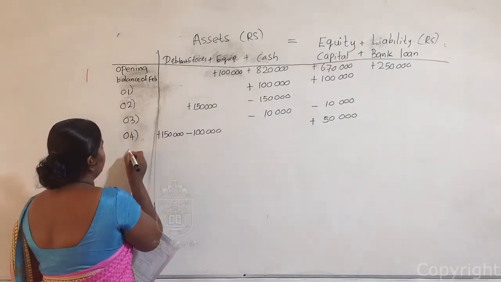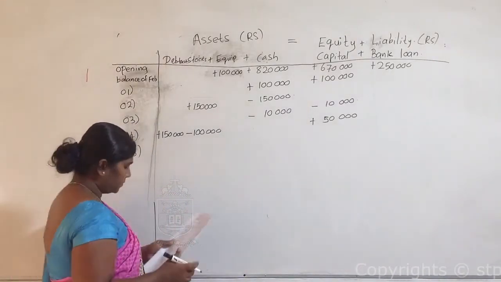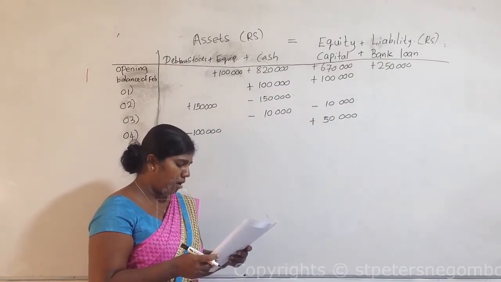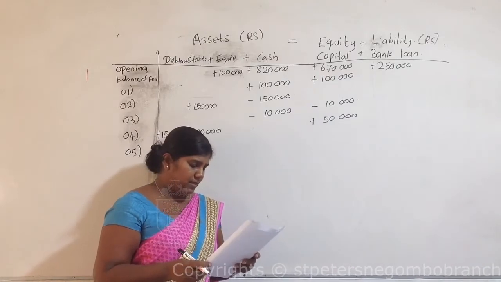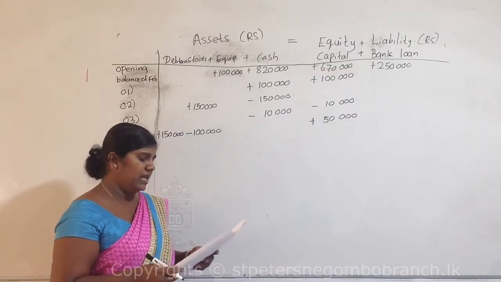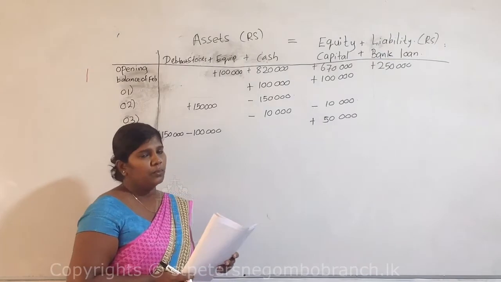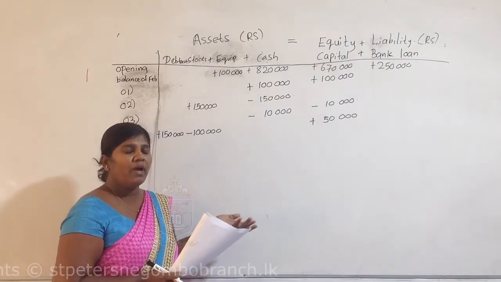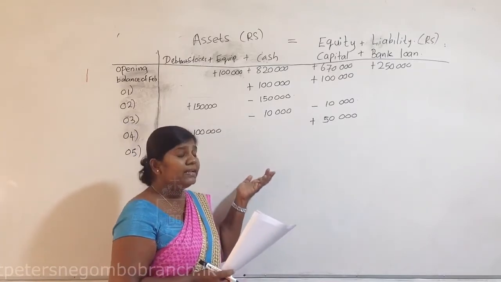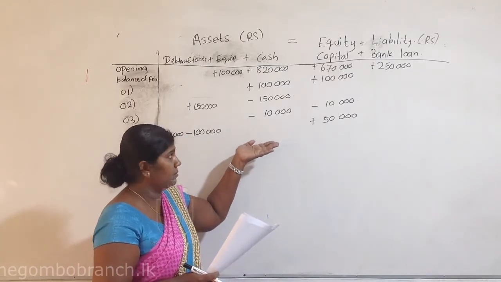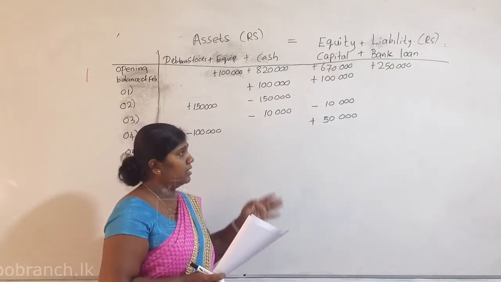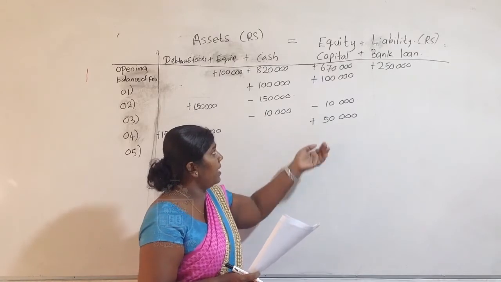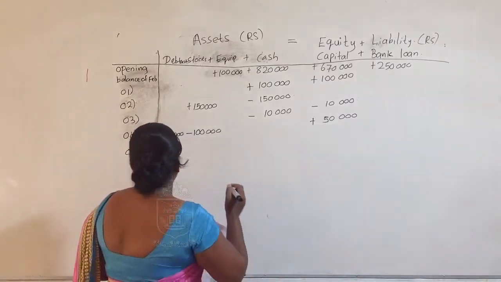Next transaction, the fifth one. Receive sales commission income of 10,000 rupees. Already you have been given the word, it is an income. So if you receive an income, definitely it is on cash basis. You should add that amount to cash, and if there is an income, you should add it to the equity amount.